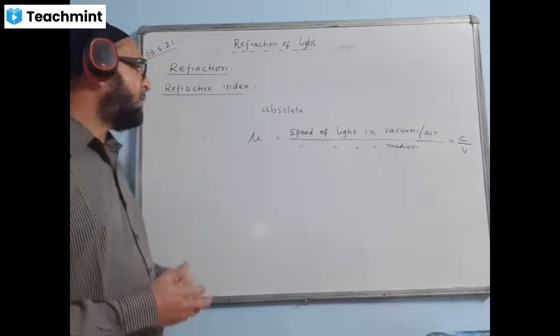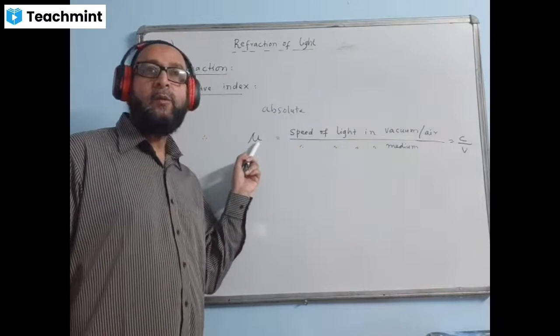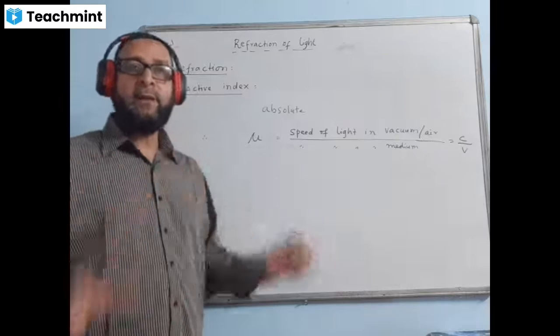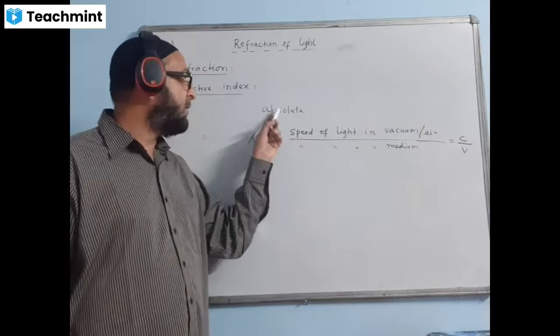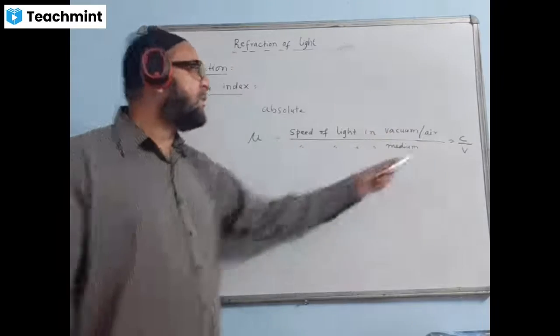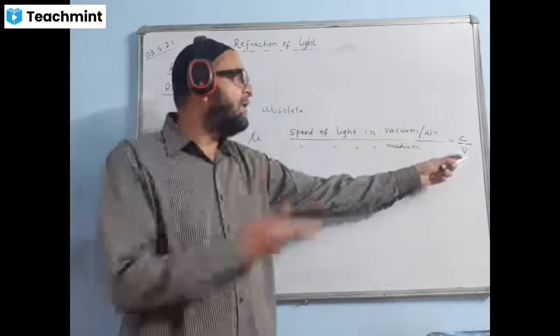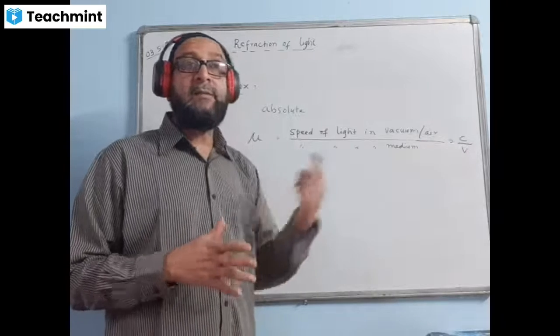Okay, please focus on this point. What you have written: the numerical value of mu will never be less than 1. Its value is always more than 1, if it is absolute, that is with respect to vacuum or air. Because the value of C is always greater than V. It can never be less than V, because light travels fastest where?